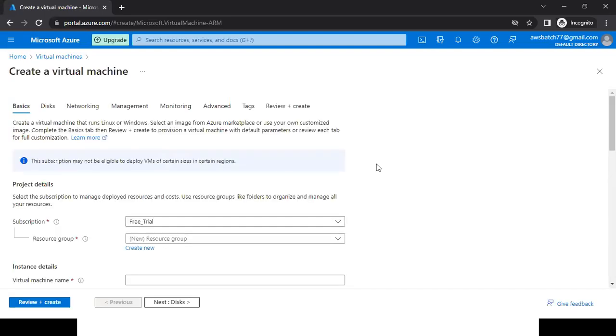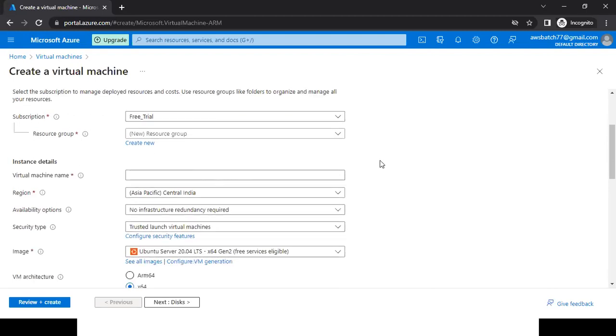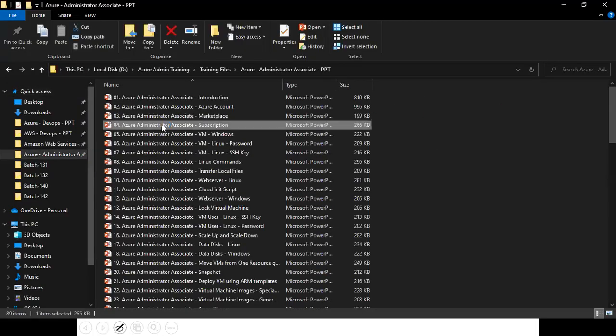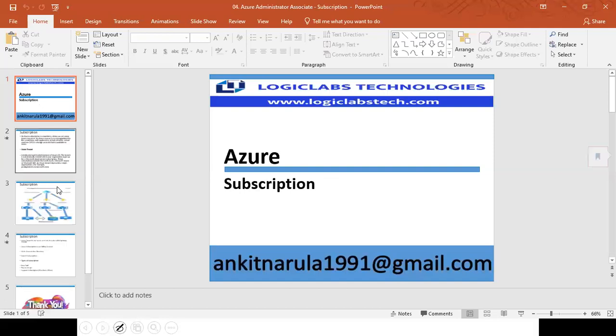Now, if you see here, what is the first thing they have selected? Our subscription. This is the subscription which they have selected. So that is what I have told you. To create any resource in Azure, what is the first thing we require? We need a subscription. That is the diagram which I have shown you just a few minutes before. This one.